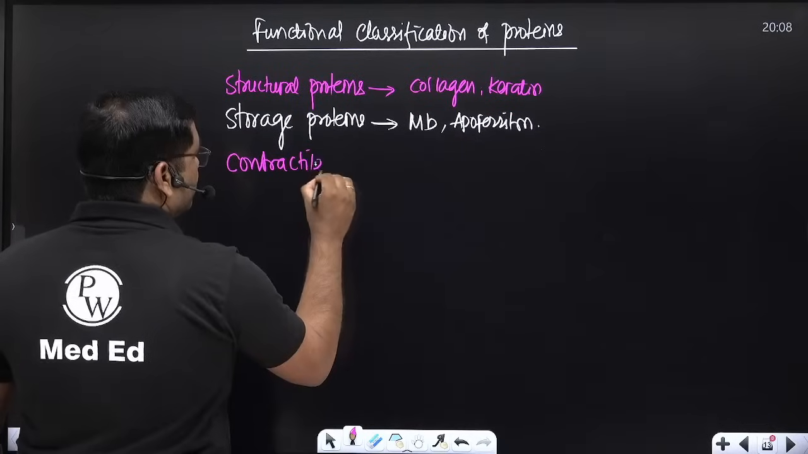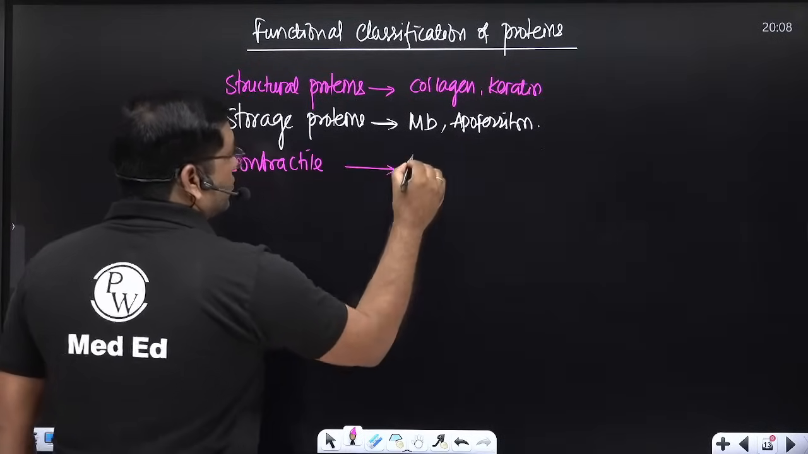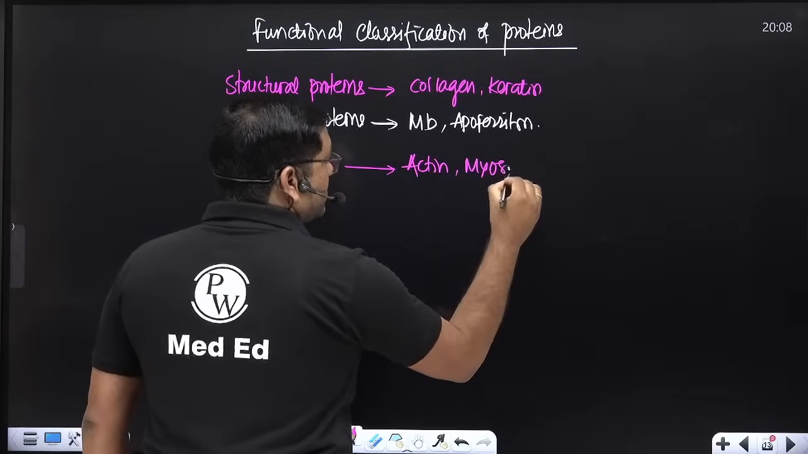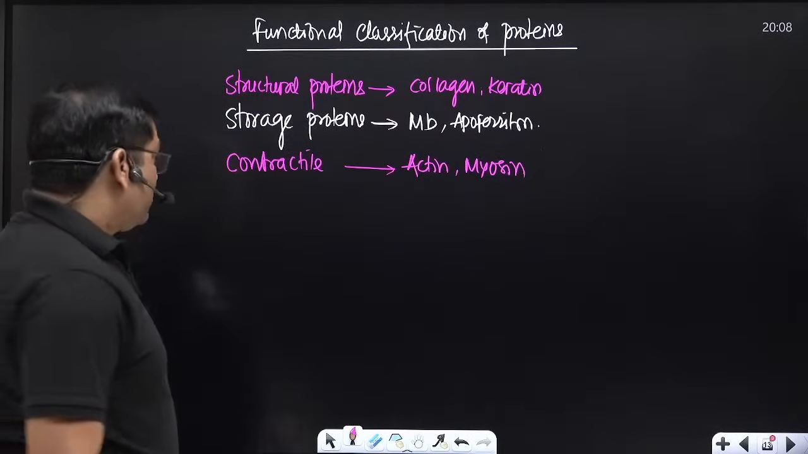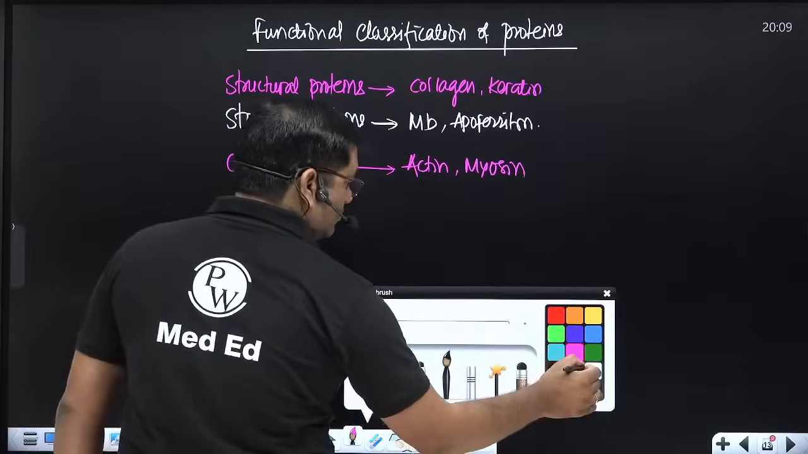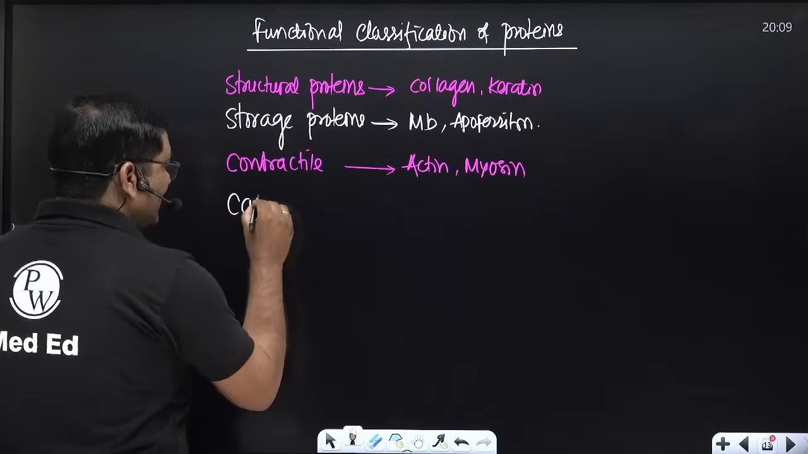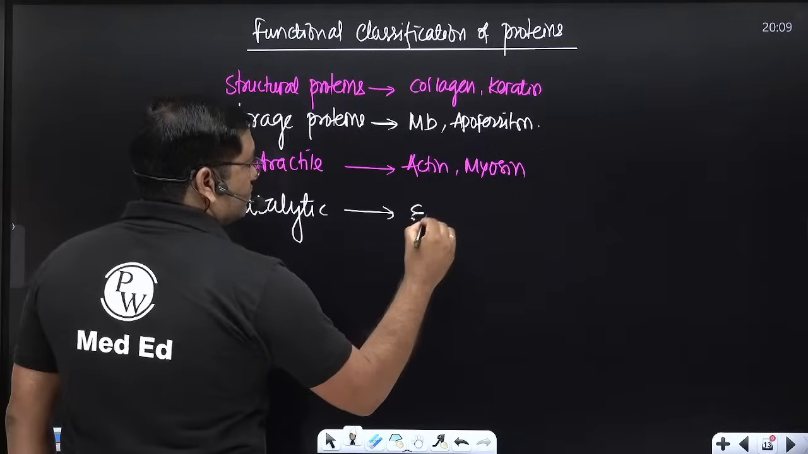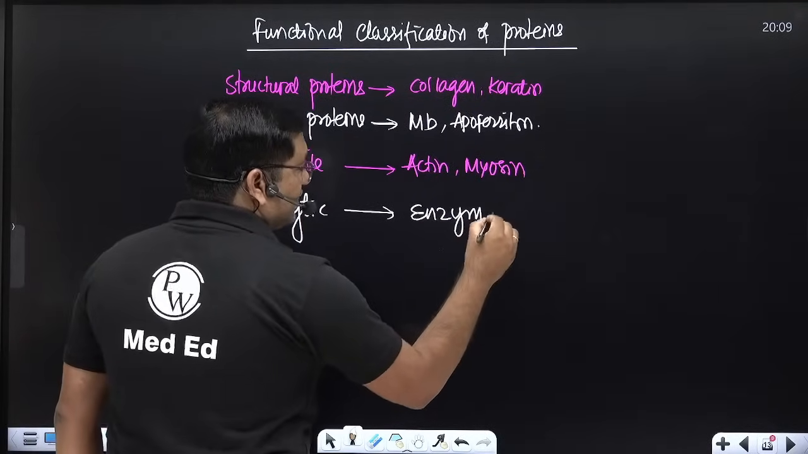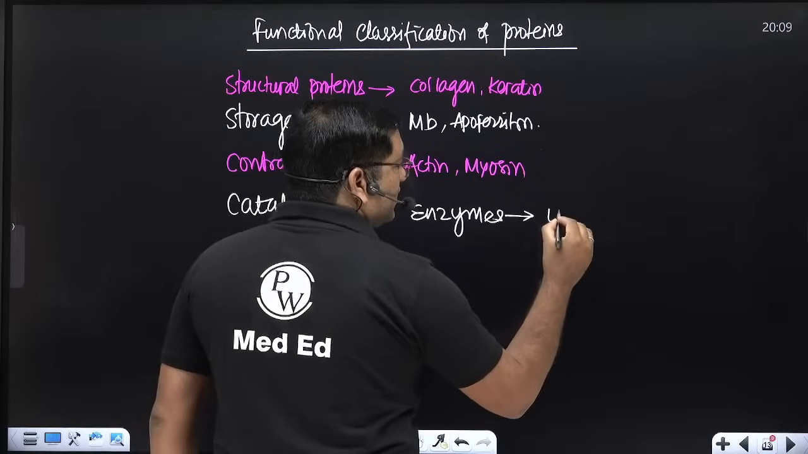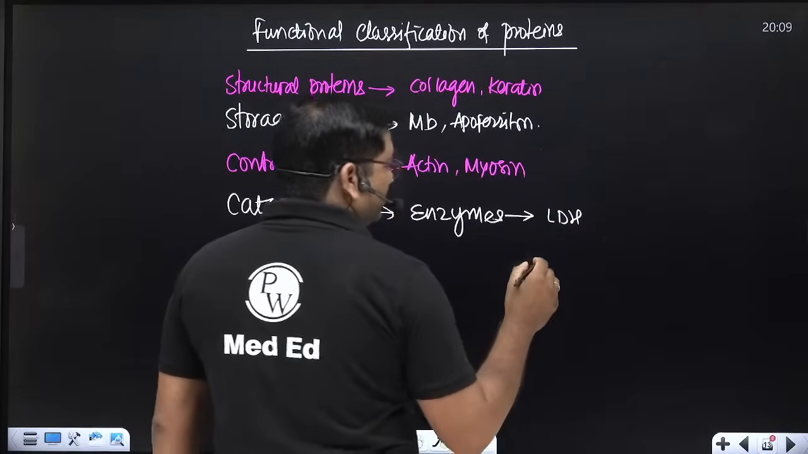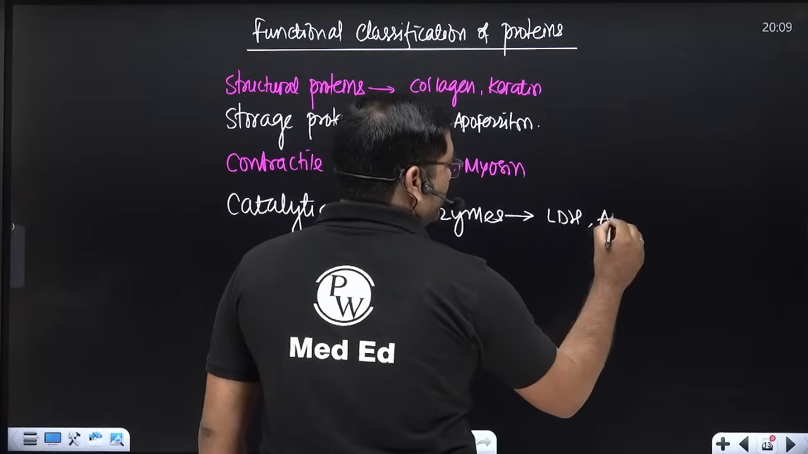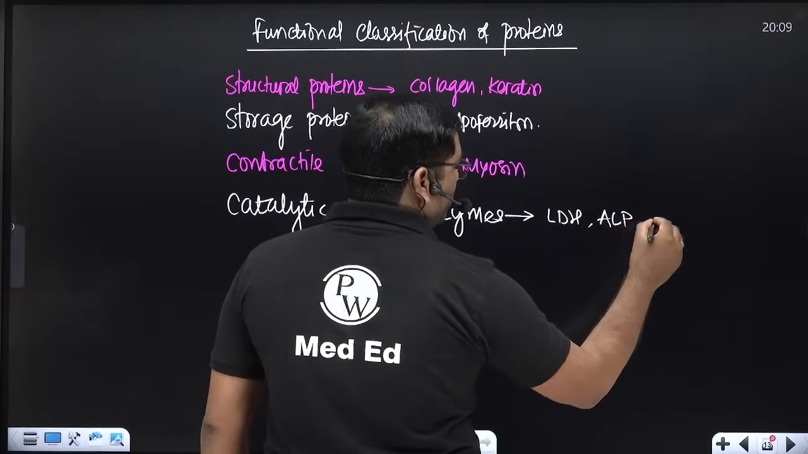Contractile proteins for contraction: actin and myosin. These are the contractile proteins. Then catalytic proteins, enzymes, which catalyze various reactions, for example lactate dehydrogenase, alkaline phosphatase, or superoxide dismutase.